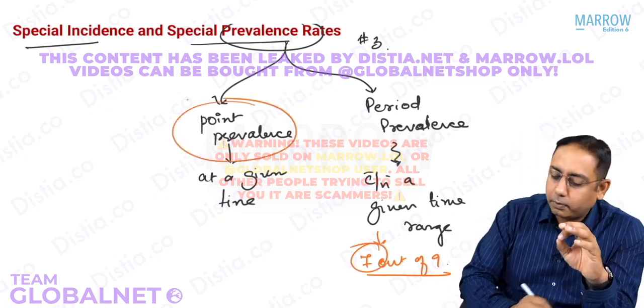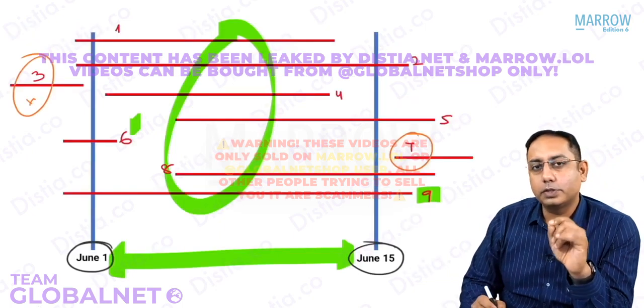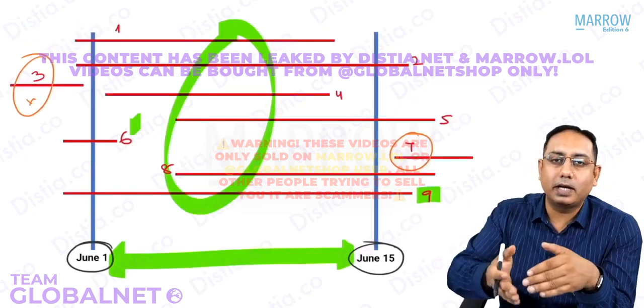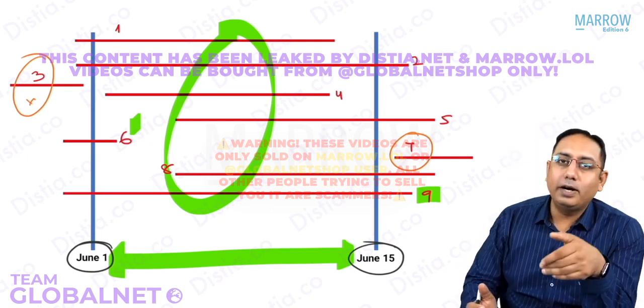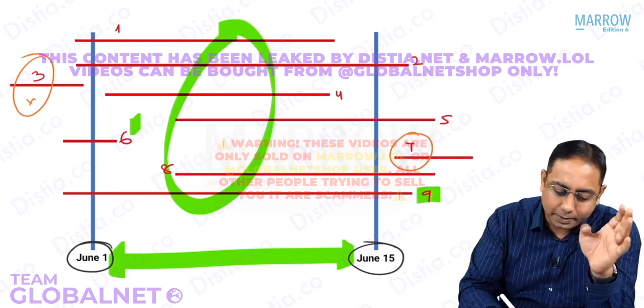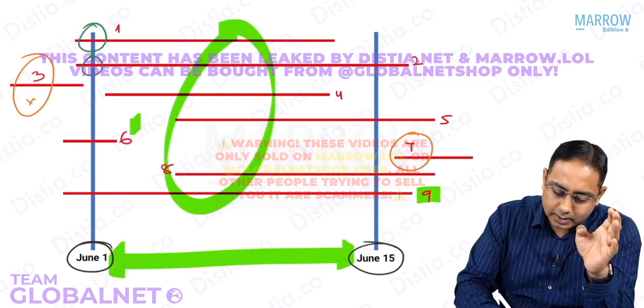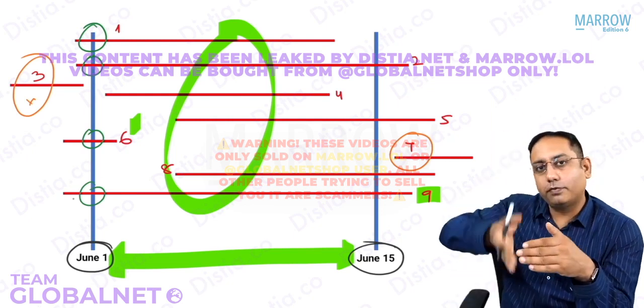If you talk about the point prevalence, can you tell me what is the point prevalence? Now the question is about the point. Point is at a given time. So what is the point prevalence on June 1st? Please note that the point prevalence on June 1st will be which all cases? Very simple, no brainer. First case, second case, 6 and 9 number. So how many do you see on the 1st of June, right?